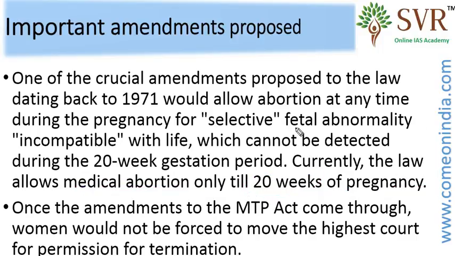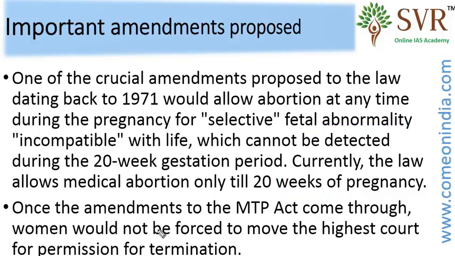But some selective fetal abnormalities can be detected only after 20 weeks of gestation. So the amendment has been proposed to abolish the 20-week limit. So abortion can be done at any time for the selective fetal abnormalities, only in the selective cases.